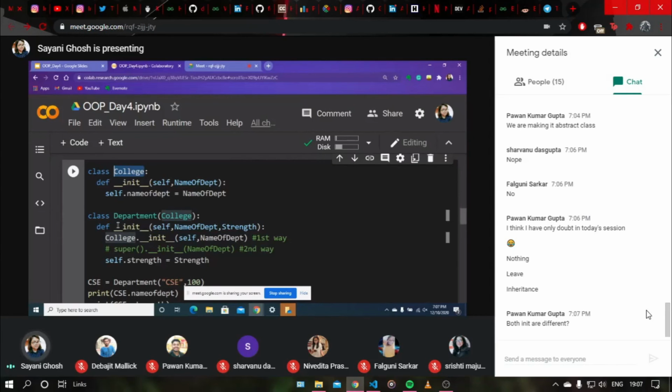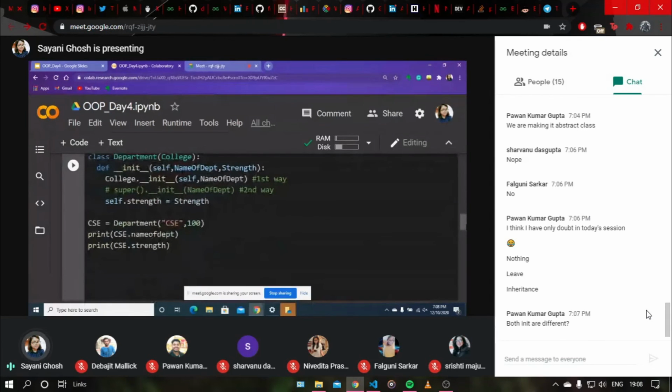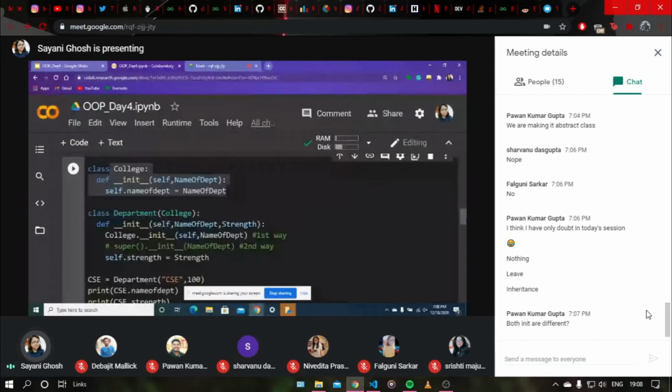The init function is the constructor. Whenever we call the init function, it will only be called when we create an object. But as you can see, we have not created any object of the class College anywhere in the program. So that's why this init function was not called once.